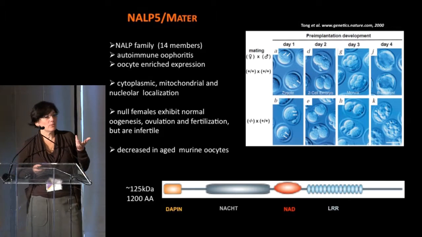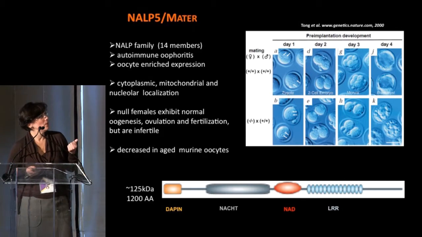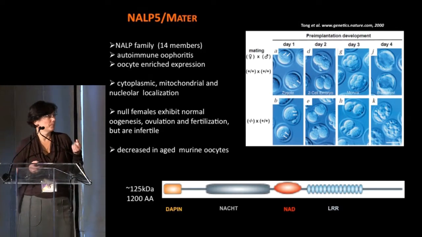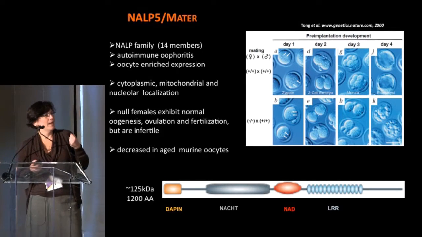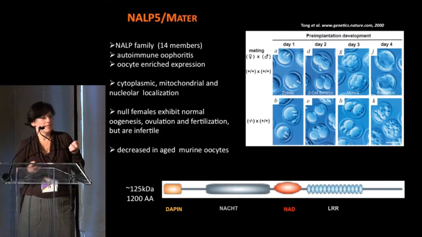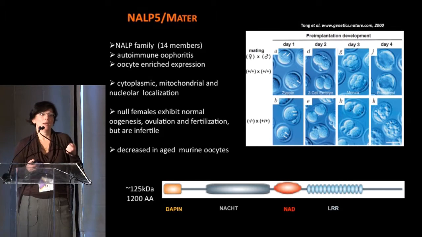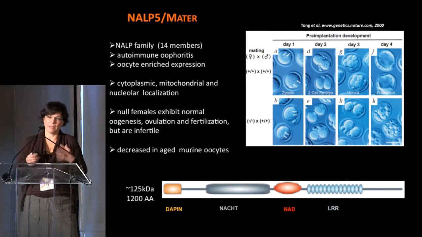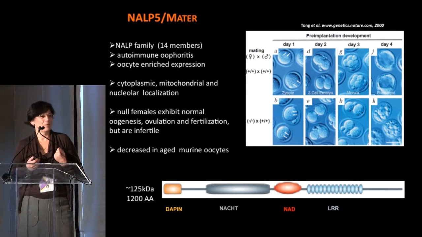Now, the rest of my talk will be about NALP5. We got these mice originally from NIH, from Jurrien Dean, as well as from Dr. Nelson. The reason I was intrigued by these mice is that this is the first animal model where you can see embryo fragmentation after the two-cell stage in mice. In humans it happens all the time, but in mice it very rarely happens. So I was really excited when I saw this, because I thought it would allow us to study what pathways regulate embryo fragmentation in mice.